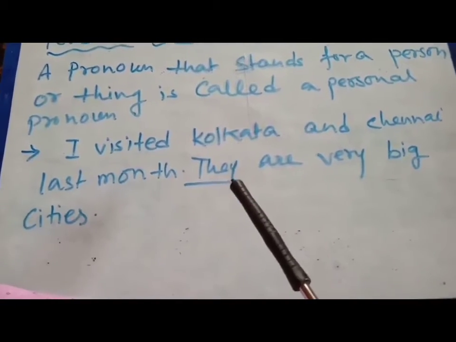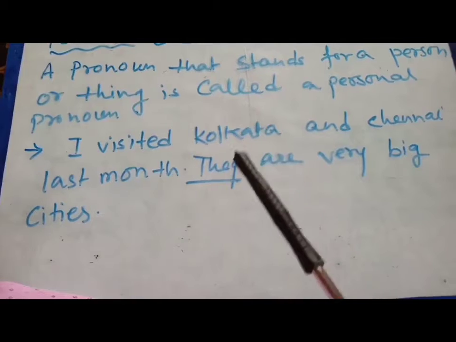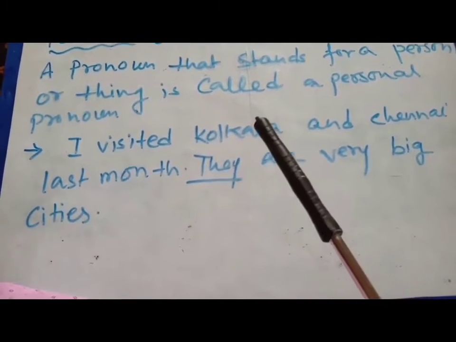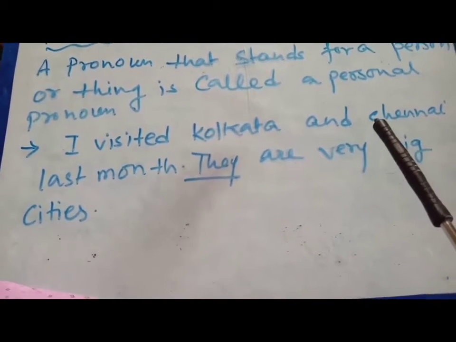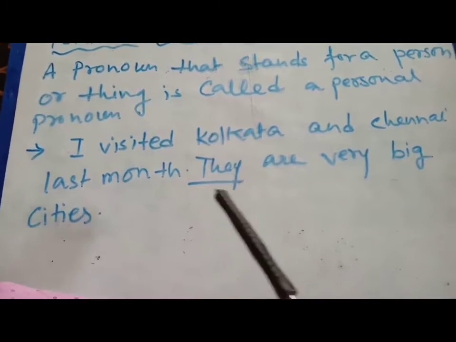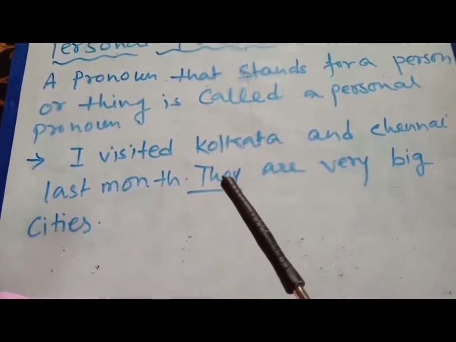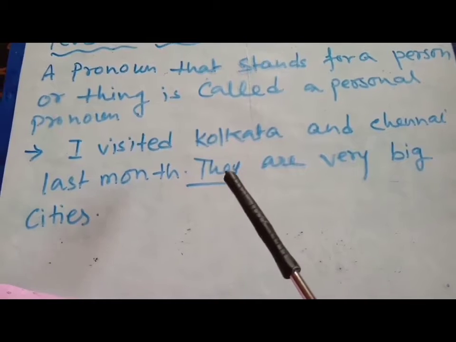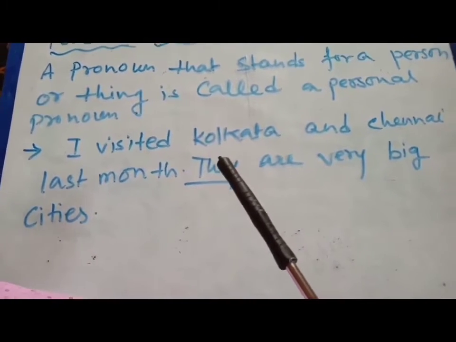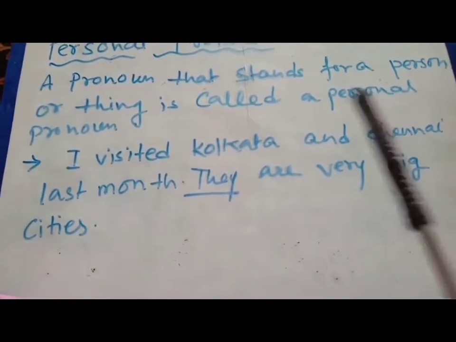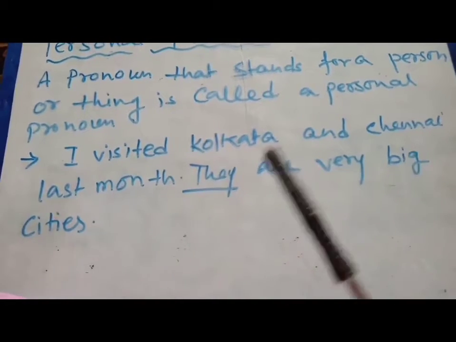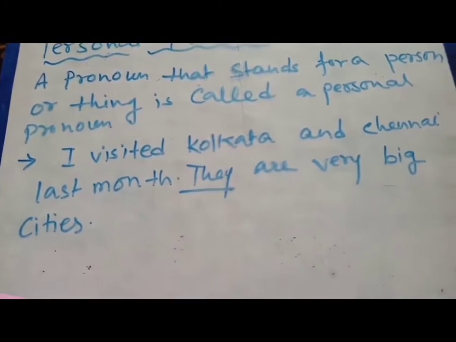So they refers to Kolkata and Chennai both. They is the personal pronoun, because the word actually symbolizes both the two cities, Kolkata and Chennai.